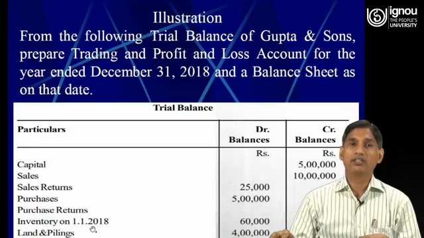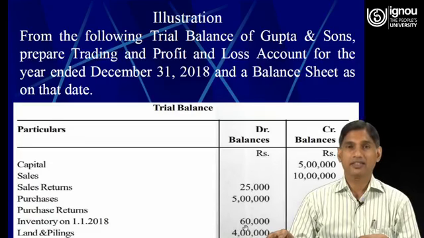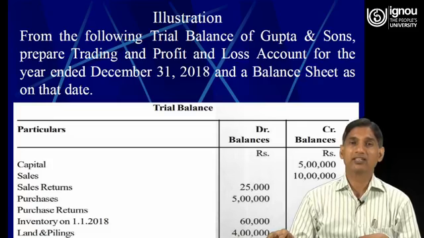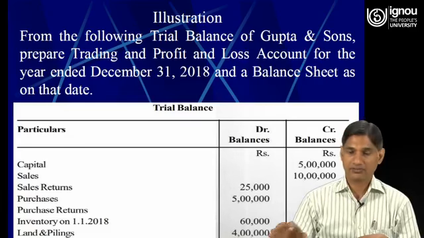Then the opening stock, an asset, a debit balance of 60,000. Land and building, it is 4 lakh. Then plant and machinery, rupees 2.5 lakh, that is 2,50,000.